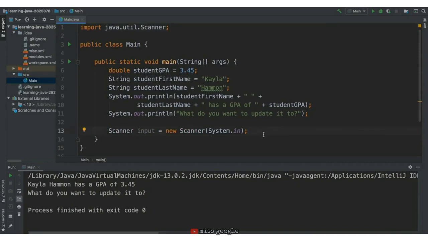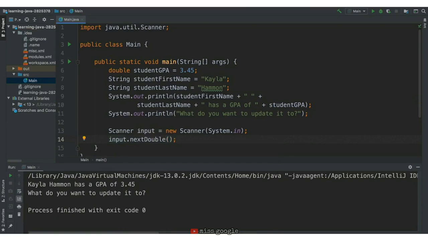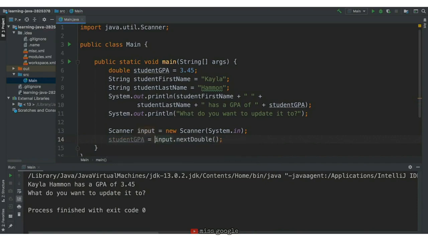With the scanner created, we can use the scanner's nextDouble operation to get the next double or decimal value that the user enters in the console window. Similar to how we used the charAt operation on strings, we'll use the nextDouble operation on our input scanner. So we'll write input.nextDouble. We'll want to save the value in our studentGPA variable, so we'll add studentGPA equals to assign the user's inputted value to the studentGPA variable.